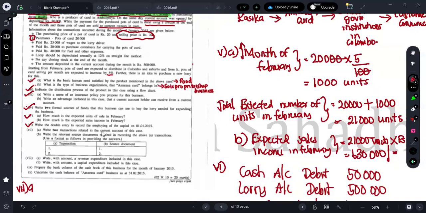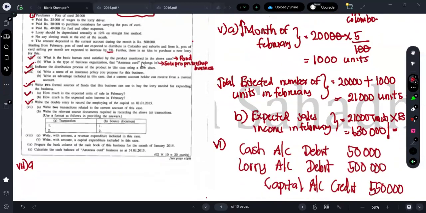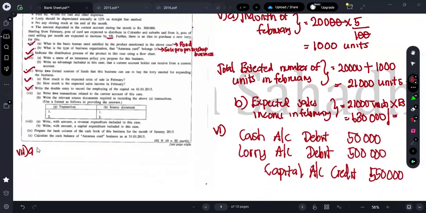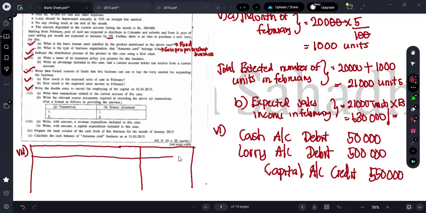Write two transactions related to the current account of this case. Here, they say the amount deposited in the current account during the month is 500,000, right? So that is a possible transaction you can show. Here they have given you a table, right? So you can just draw a similar table and answer in that table itself. A and B both should be answered in that table. So in your answer script also, you should put a table. In the A part, we are going to answer in this column as transactions.